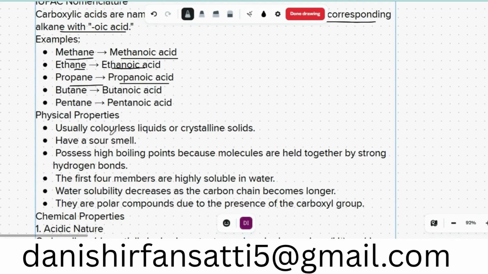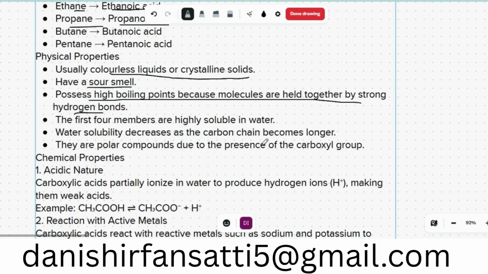Physical properties: usually colorless liquids or crystalline solids. They have a sour taste and possess high boiling points because molecules are held together by strong hydrogen bonding. The first four are highly soluble in water. Water solubility decreases as the carbon chain becomes larger. They are polar compounds due to the presence of the carboxylic group.